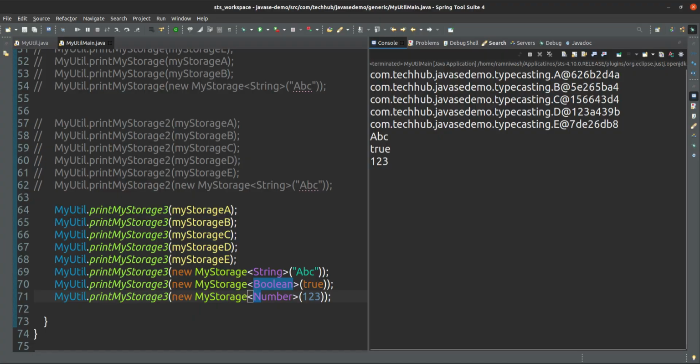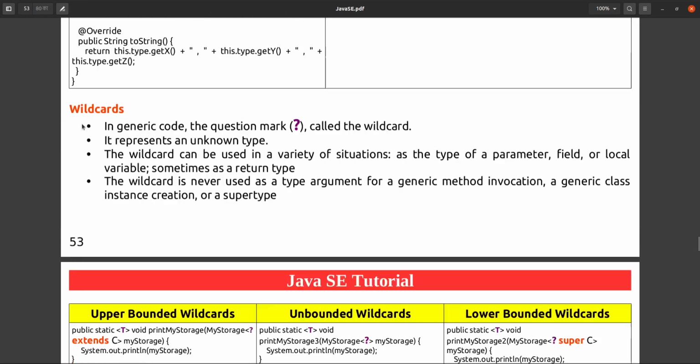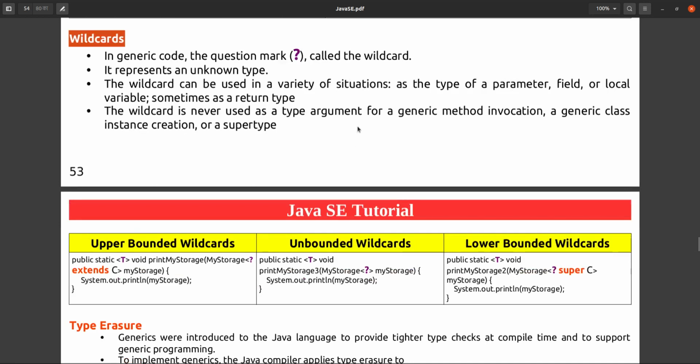Yes. So this is all about the wildcard. Wildcard means you don't know the exact type. You can use wildcard, and using wildcard you can define upper bound wildcard, unbounded wildcard, and a lower bound wildcard. Upper bounded wildcard you can use using extends keyword, and lower bound wildcard you can use super keyword, and unbounded wildcard you no need to use anything, you just use this question mark symbol. So this is all about the wildcard.